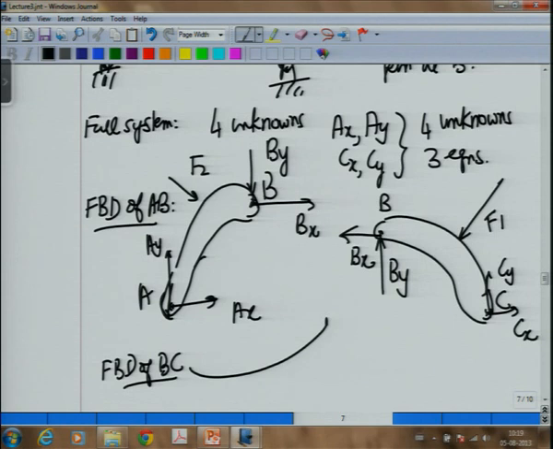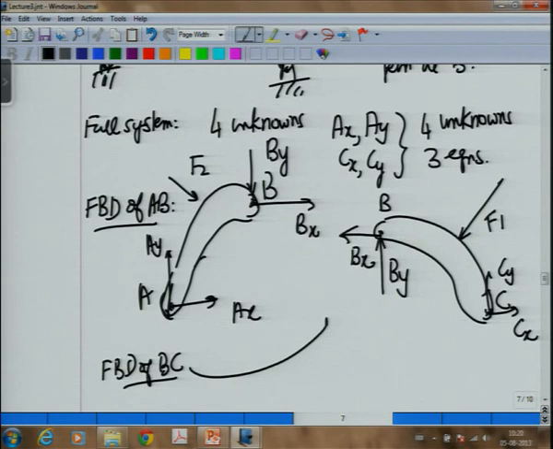And sometimes, we are talking of cases where the unknowns were more. What happens if you have more equations? If you have more equations, then what will happen, as we will see in the example, either one of them is trivially satisfied, that 0 is equal to 0. You will get something like that, which would mean that even though the system can move along that axis, the forces acting on it are such that there is no movement, and that is why it is in statics. Otherwise the system would tend to move along that direction, and the unknown would become the acceleration along that direction, which is not known.